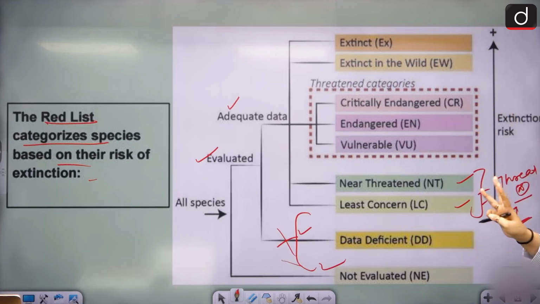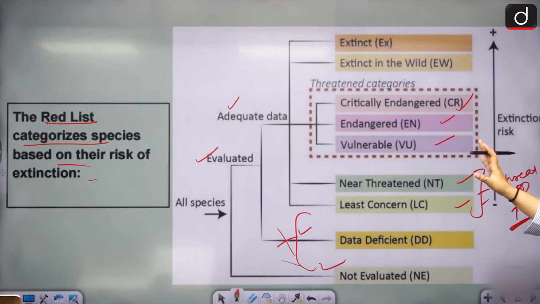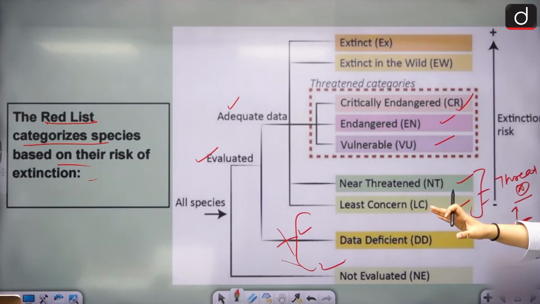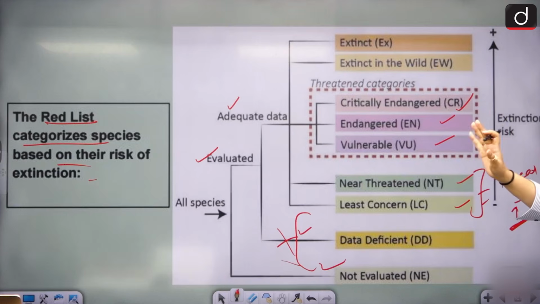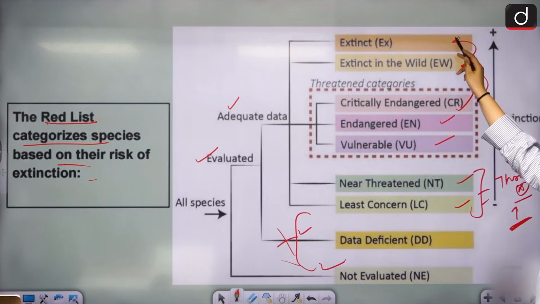We have three kinds of threatened categories: vulnerable, then endangered, and then critically endangered. Vulnerable means they're still vulnerable to the conditions. Endangered means, okay, now they have entered the danger zone. And critically endangered means it is now very difficult to save them, right? Because after this, they will be extinct in the wild and then completely extinct.